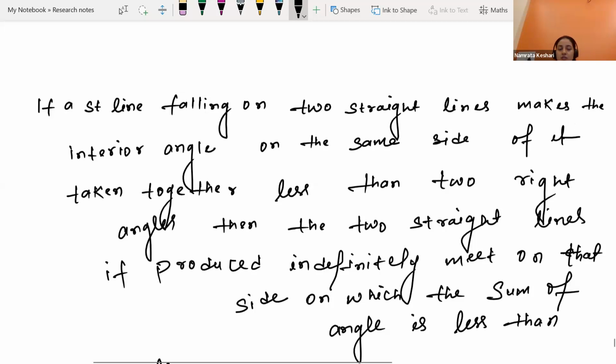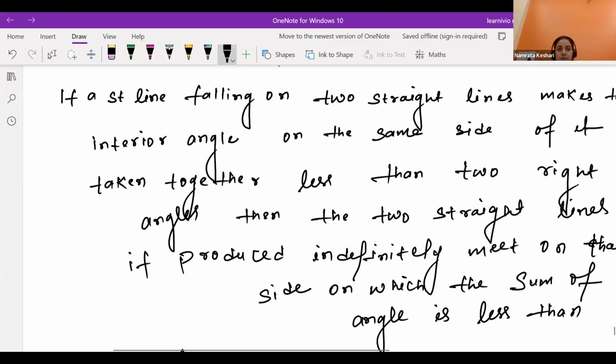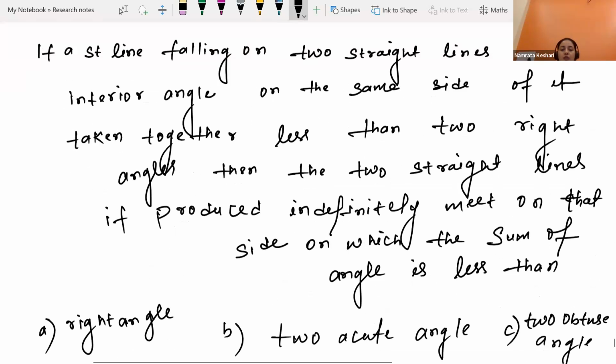Sarah, Farhan, at least you have done this chapter properly. What will be the correct option?